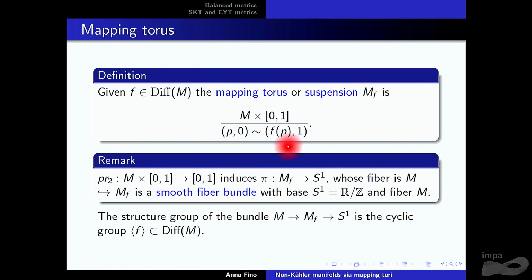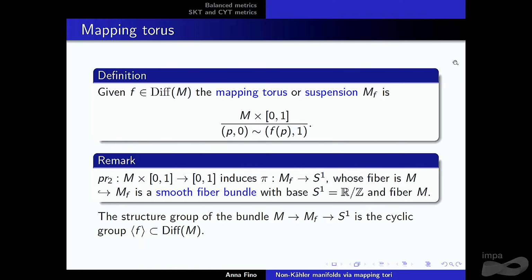This gives a manifold which in fact has a natural fibration over the base, the circle S^1. The fibration is just given by the projection: you project from the product to the closed interval [0,1], and the fiber is just M. The structure group of this bundle is very simple because it is just the cyclic group of diffeomorphisms generated by F.